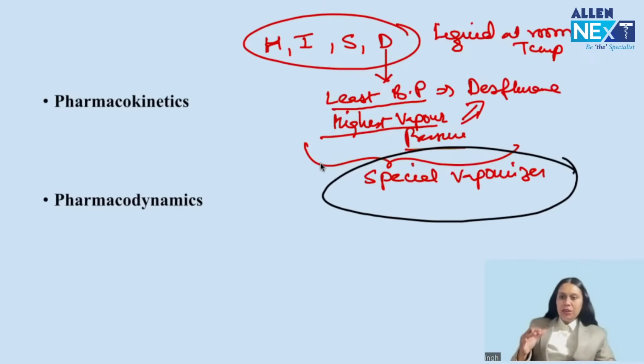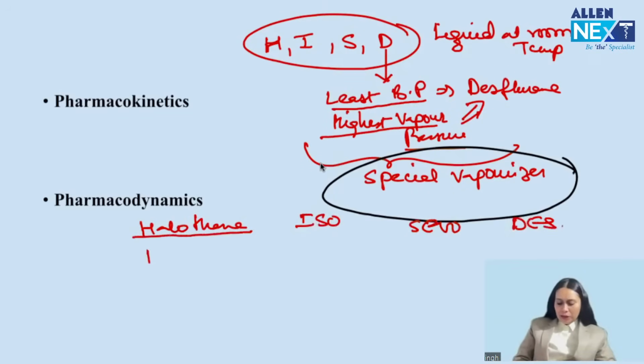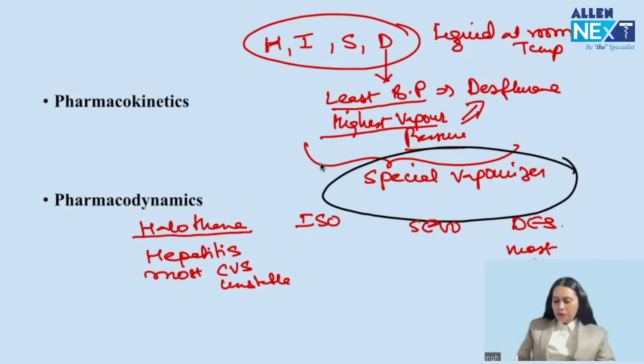Now about pharmacodynamics, what are the things which can be asked about inhalational agents? They can ask about the peculiar things about them, right? I will just tell you a few peculiar things about all the 4 inhalational agents: halothane, isoflurane, sevoflurane, and desflurane. Halothane can cause hepatitis. It is hepatotoxic. Halothane is most cardiovascular unstable. Desflurane is most cardiovascular stable. Remember this.